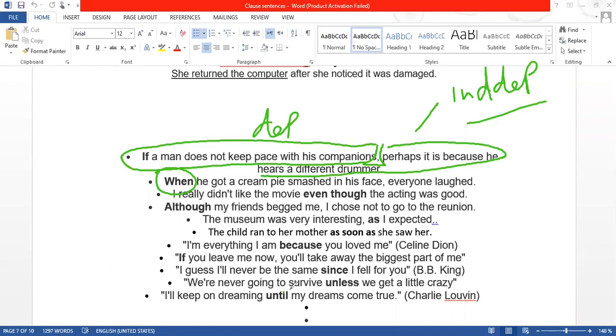This is a Celine Dion song, I guess. Another one: "If you leave me now, you will take away the biggest part of me." So "if" is a subordinating conjunction.